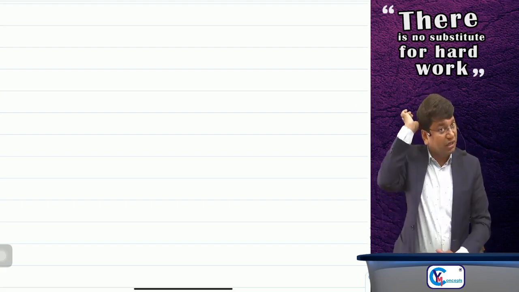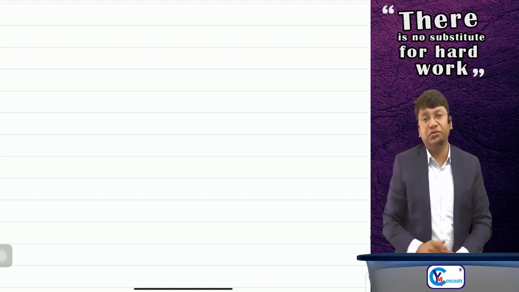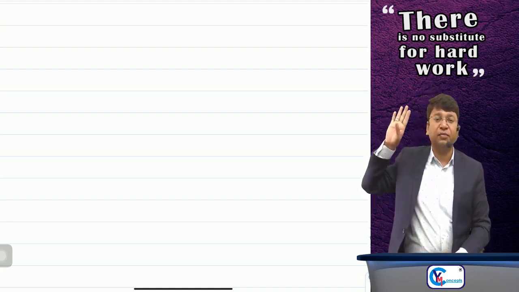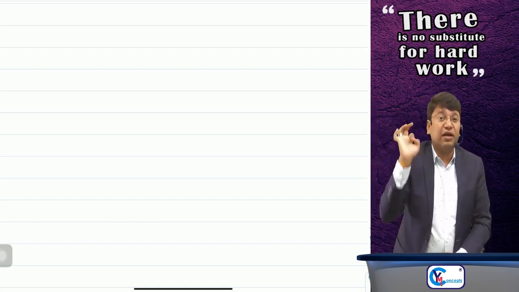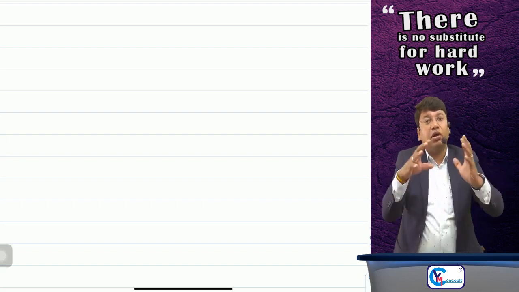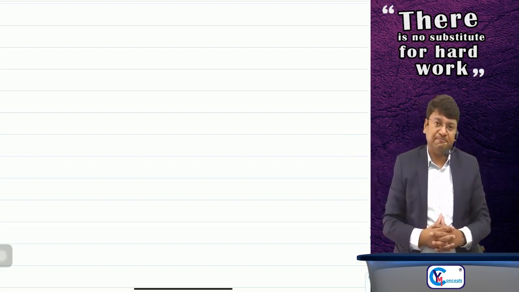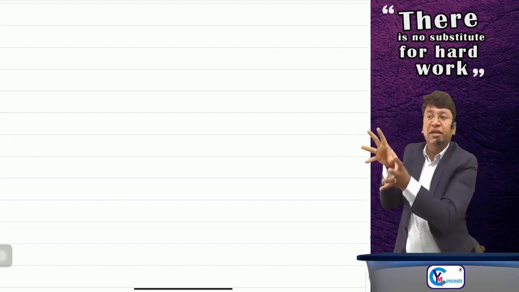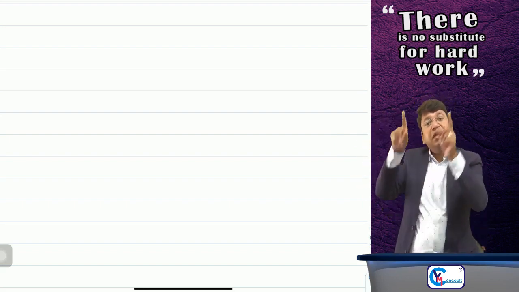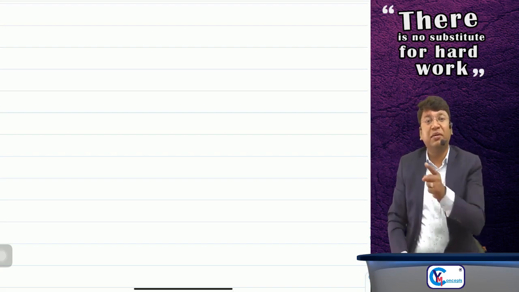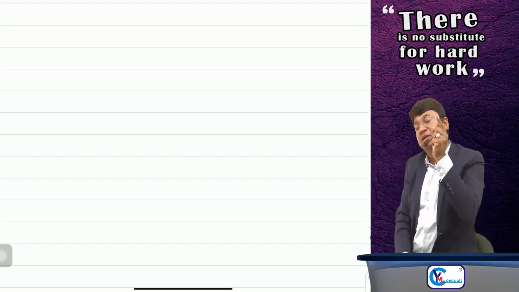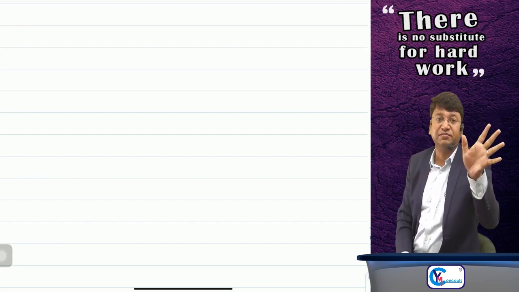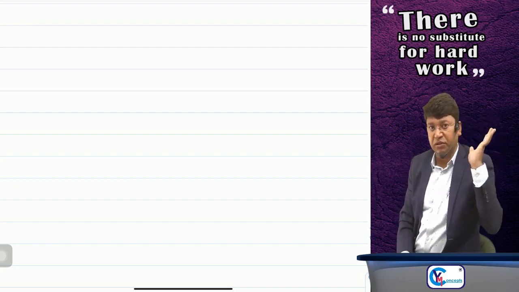Okay, now the last point comes: who is the competent authority to issue the completion certificate? It depends on your local or municipal laws. If as per your local or municipal law, any government authority is supposed to issue the completion certificate, then that government authority itself is the competent authority. Nobody else will be the competent authority.